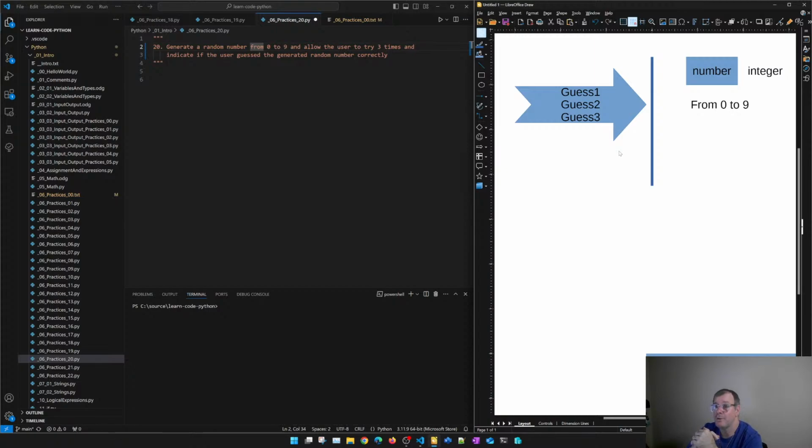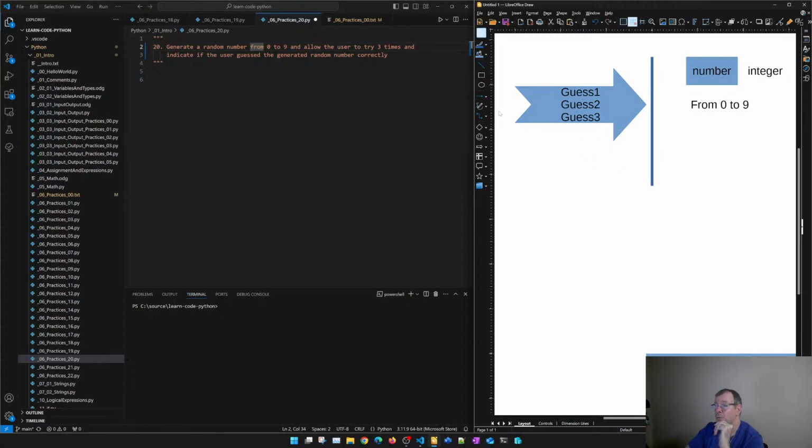As we don't know yet how to control the flow, we have to find a way to indicate for every number if it equals the generated one. So for simplicity, we'll get all 3 guesses, and then we're going to say if it's correct or not. And maybe we can say, this is the answer.